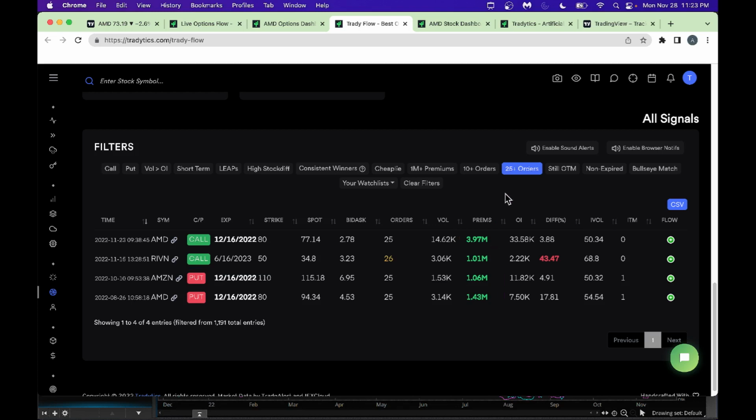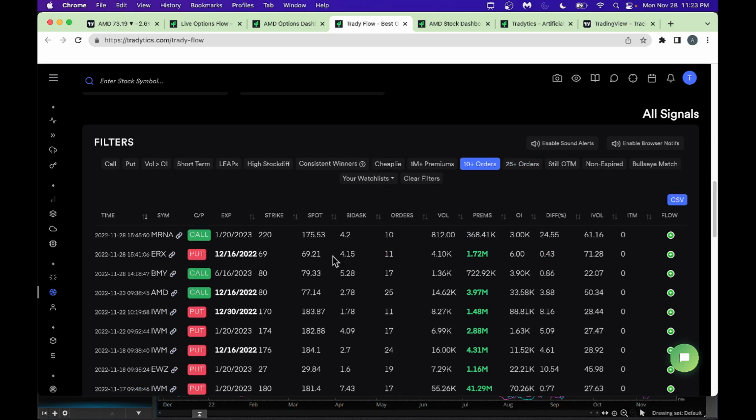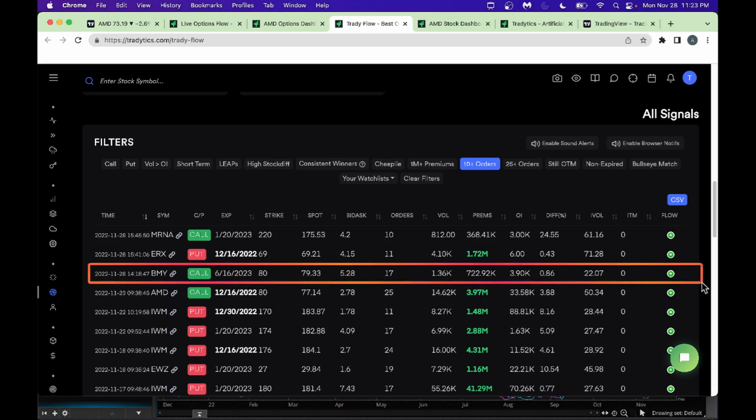And next, what I would do is look at 10 plus here, so that way it's also a good one. Look, we got a few more things here. On the bullish side, we got Bristol Myers, which is one of my favorite stocks here. You could look at this one also. So with that, we'll end here. Thank you very much. Happy investing and trading.